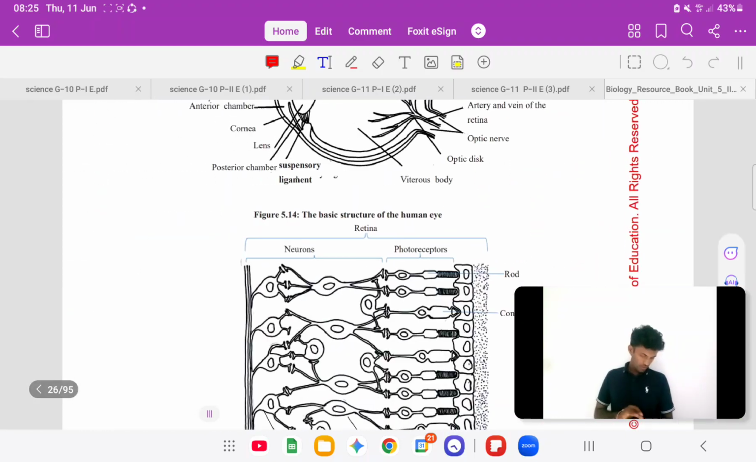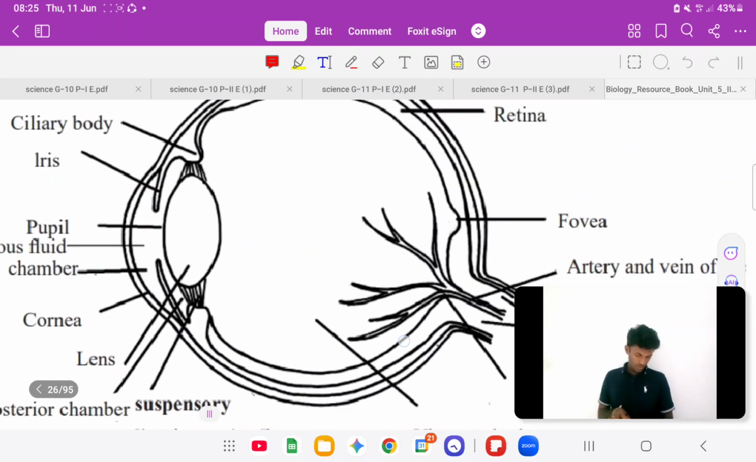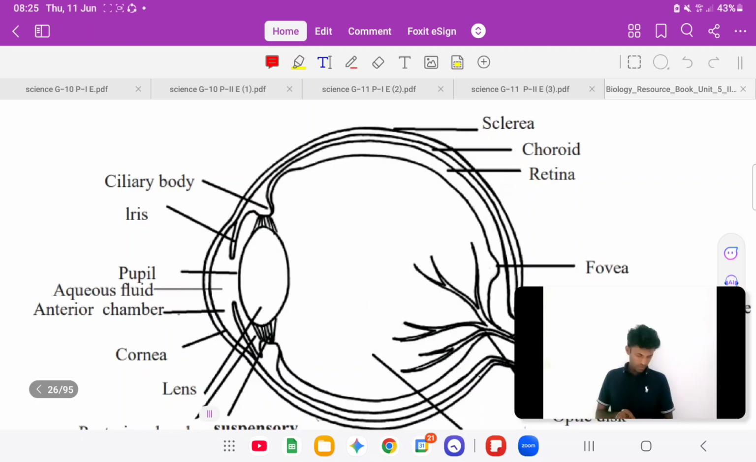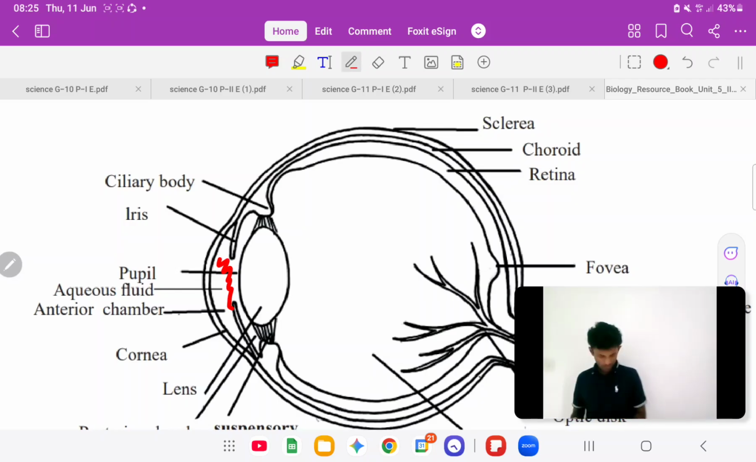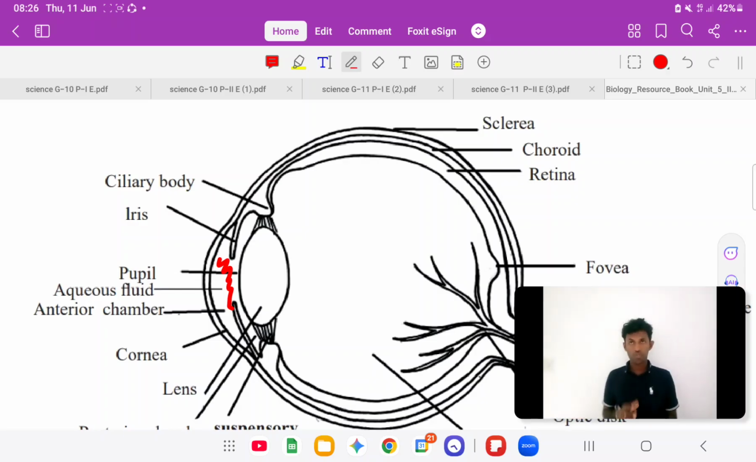Here, you can see the eye structure. It starts from the cornea. Then there's a space filled with a fluid, the aqueous fluid, right? And it opens to what? The lens. It opens to the lens through the iris, right?